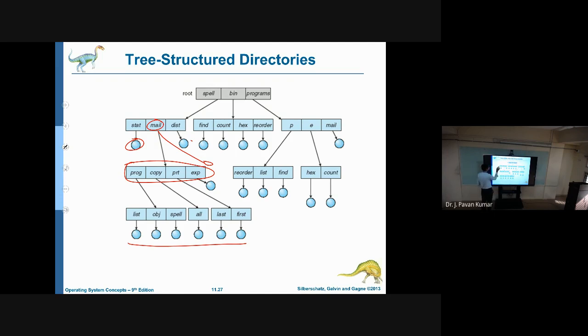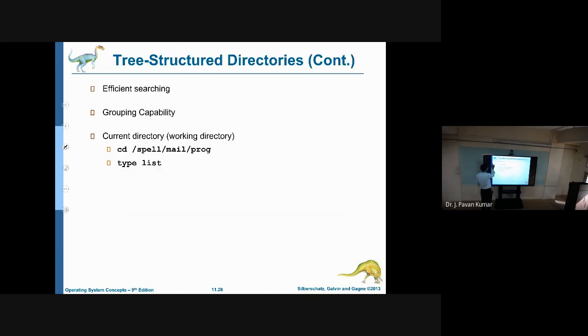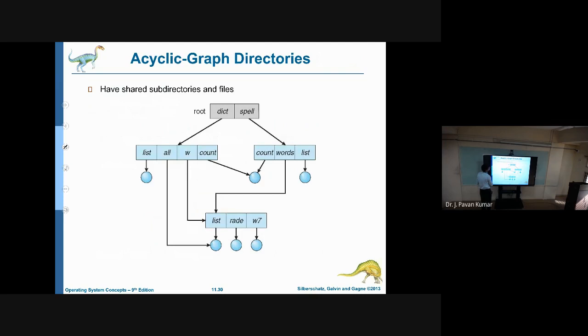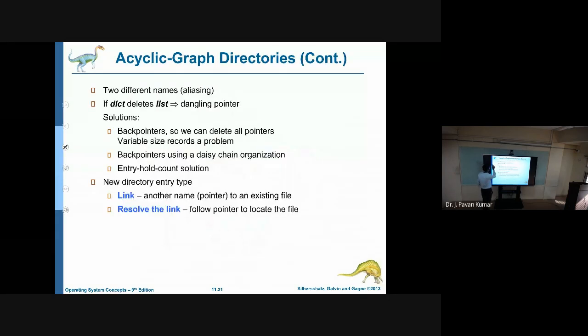Next, another variant of tree structured is acyclic graph directories, where we can have the same file in multiple directories, but it will not form any cycle. Ultimately, the intention here is that we will be traversing towards the file, but we will not traverse towards the directories in reverse, so there is no chance of making cycles. So this is acyclic graph directories. Until this point we discussed in the last class.